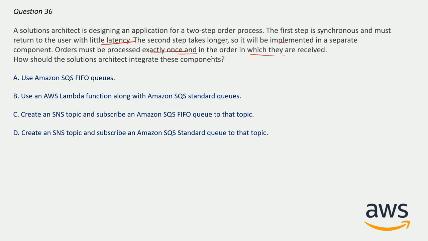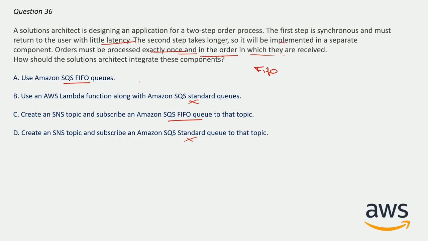Exactly once and in the order. So for this, FIFO should be used, first in first out. FIFO is in this option and it is in this option, and it is standard, so it should not be considered, and it is standard, so it should also not be considered.